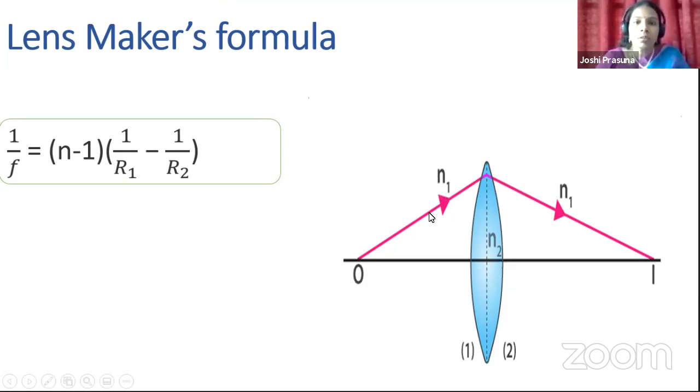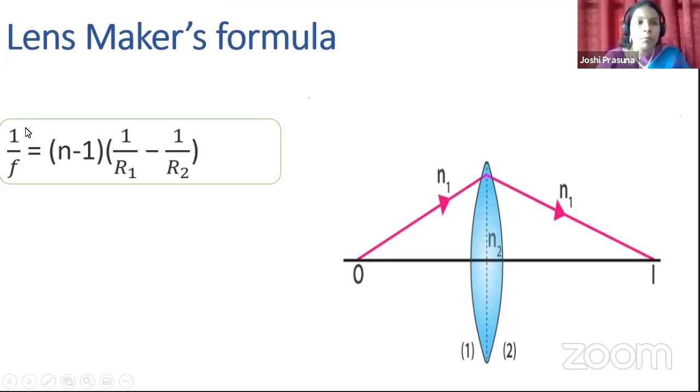The usual medium is air. We all know the refractive index of air is approximately 1. Therefore, we don't consider N1. Here, N means N2, the refractive index of the glass.